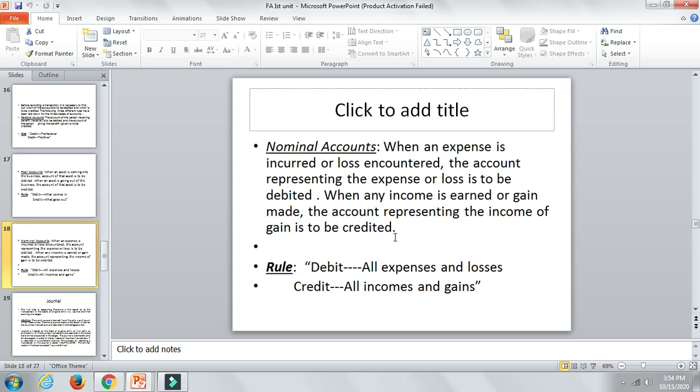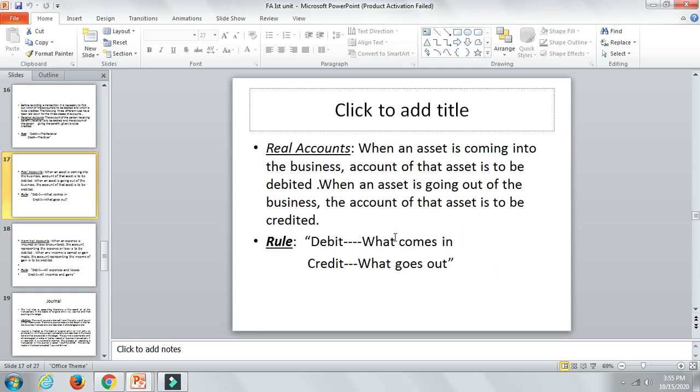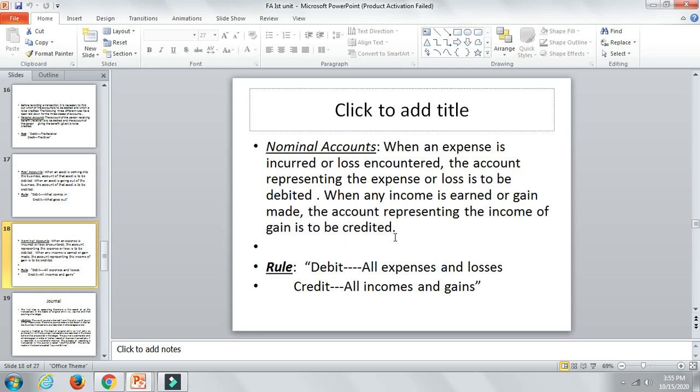The next one is nominal account. When an expense is incurred or loss encountered, the account representing the expense or loss is to be debited. When any income is earned or gain made, the account representing the income or gain is to be credited.